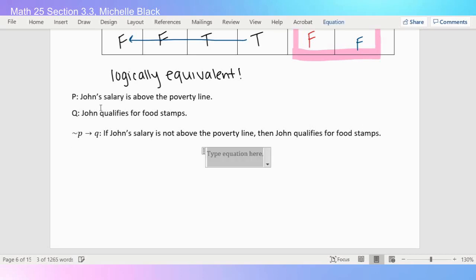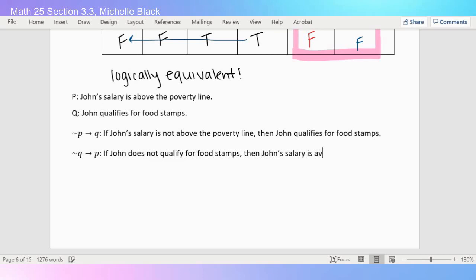Our second one, which is our not Q, then P, this would say, if John does not qualify for food stamps, then John's salary is above the poverty line.